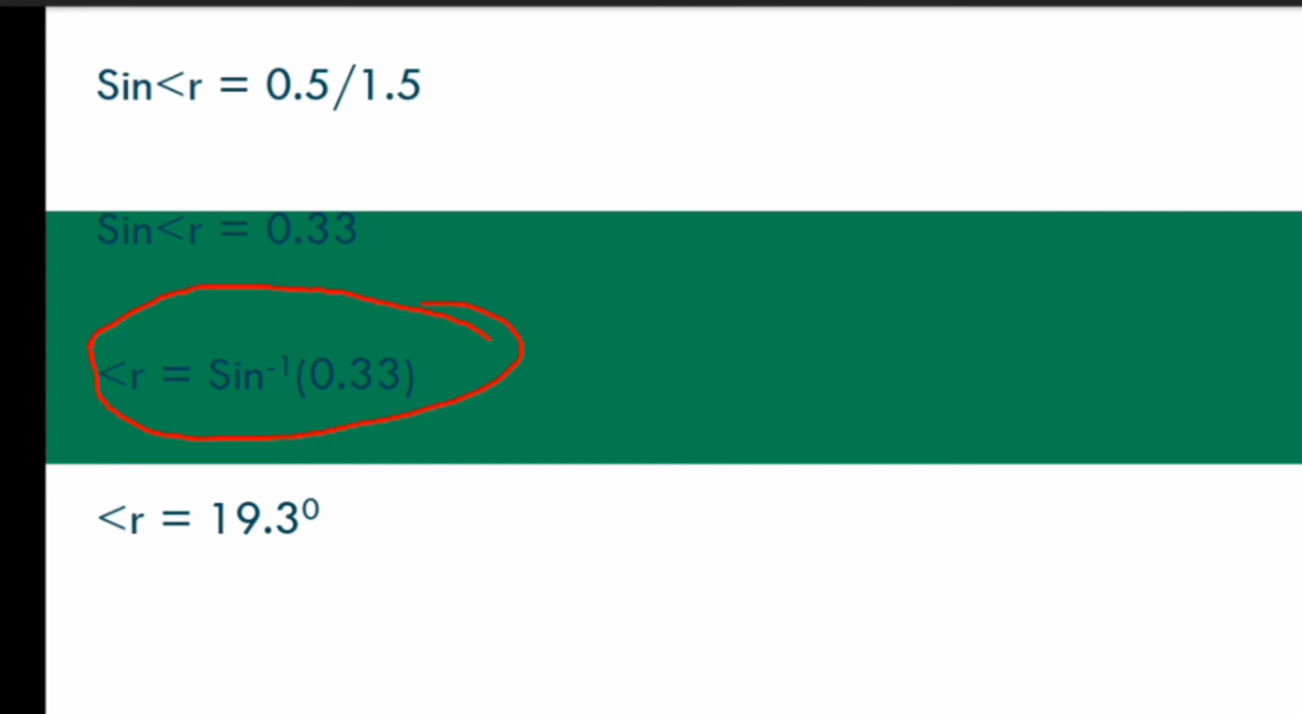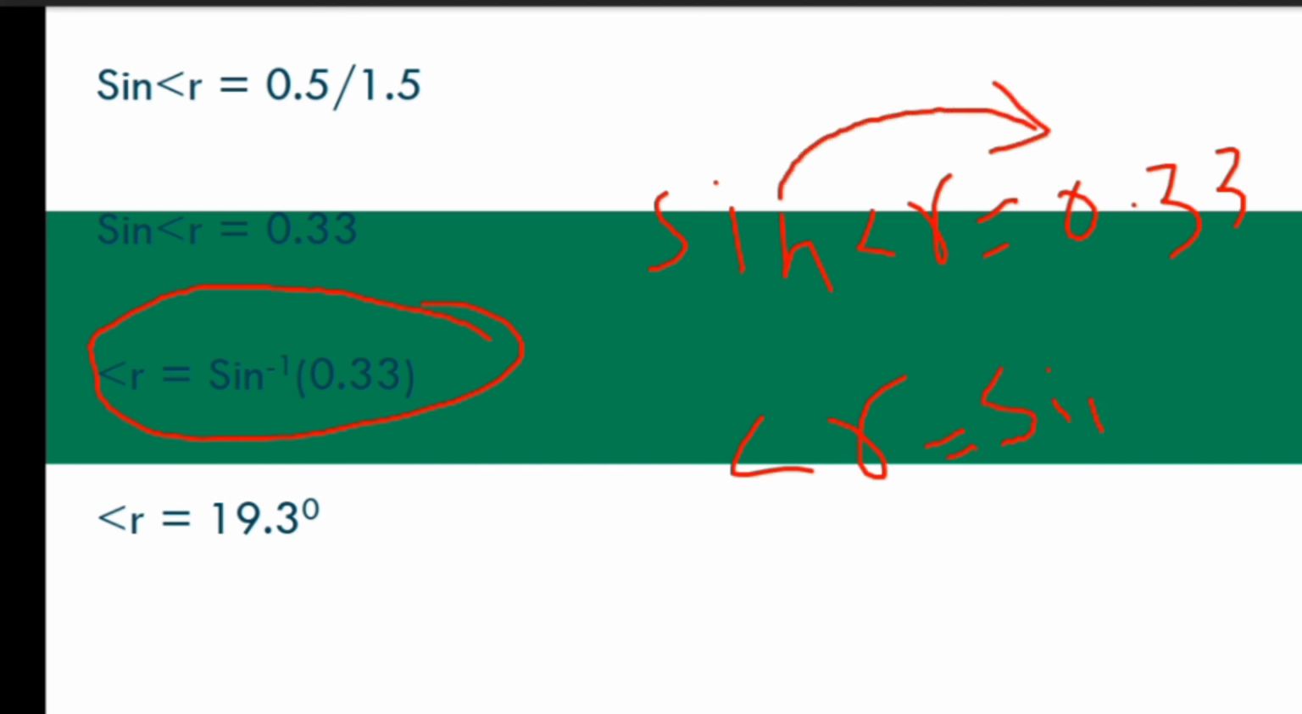So here we have angle R is equal to, now I tell you one thing, sine angle R is equal to 0.33. Since we have to find angle R, we will move the sine to the right side of the equal sign. So it will become sine inverse 0.33. The value of sine inverse 0.33 is given in the question, which is equal to 19.3. So we will write angle R is equal to 19.3 degrees.